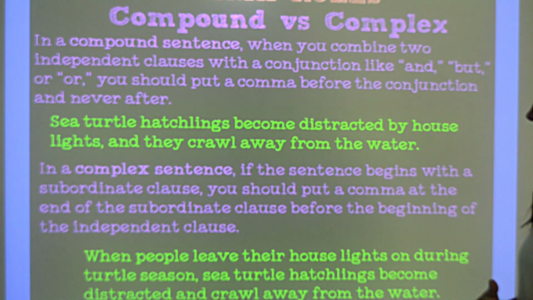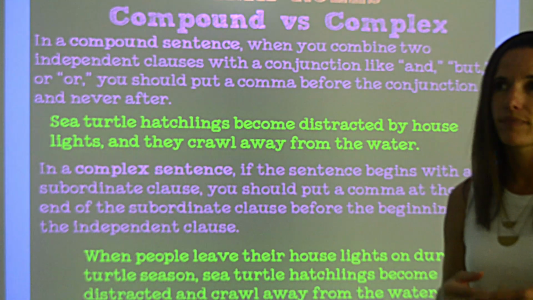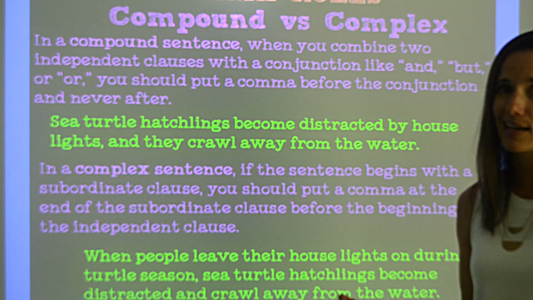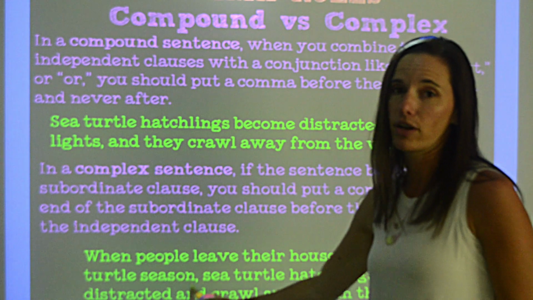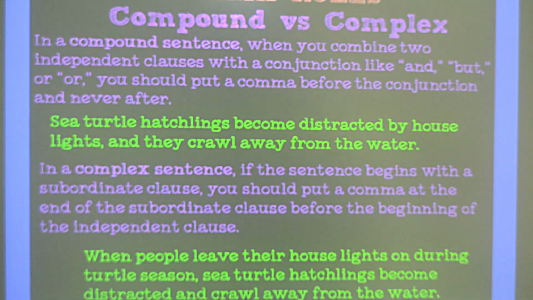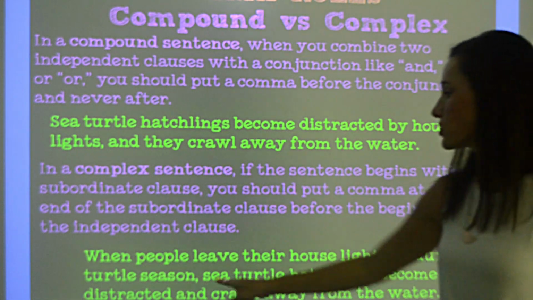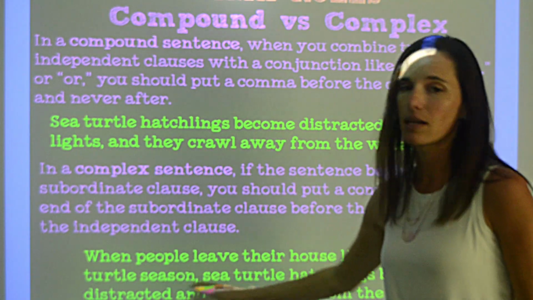When people leave their house lights on during turtle season. That cannot be a sentence by itself. It's not an independent clause. It's a subordinate clause. I need to put a comma after it to connect it to my independent clause. Sea turtle hatchlings become distracted and crawl away from the water. So I need to put my comma there to connect these two.